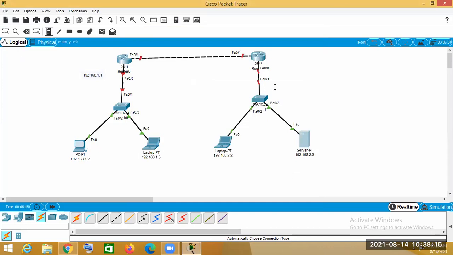Same as that here also the default gateway address is 192.168.2.1. So that means this port will contain the default gateway address .2.1.